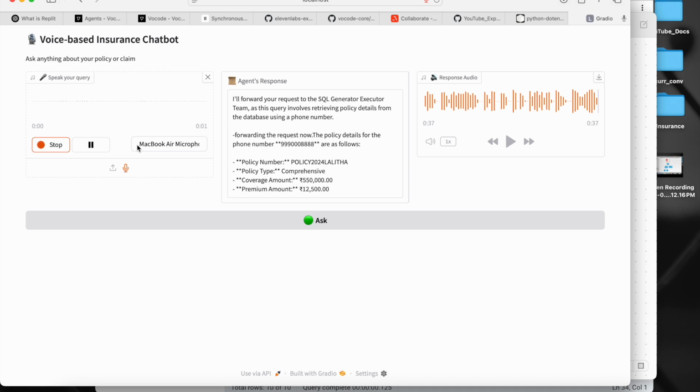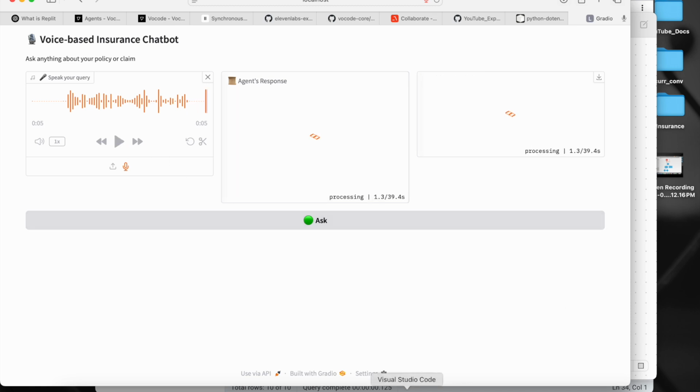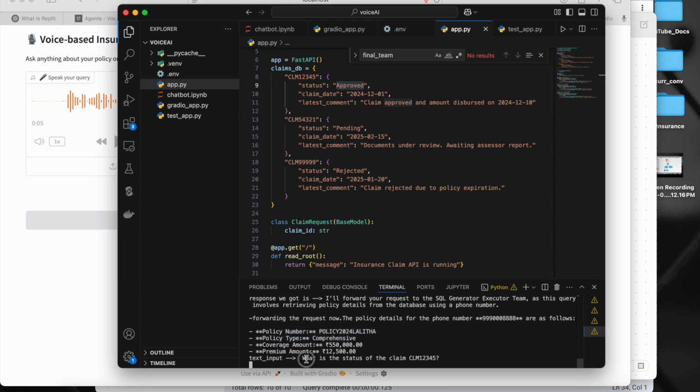What is the status of the claim CLM12345? So now if I play this, what is the status of the claim CLM12345? That's it. Now I click on ask. Now if I go, what is the status of the claim CLM12345? That's it. So now it should trigger an API. We should get the response.